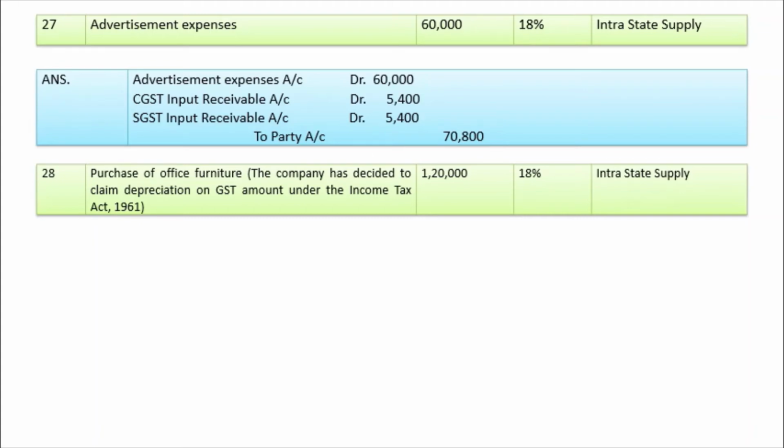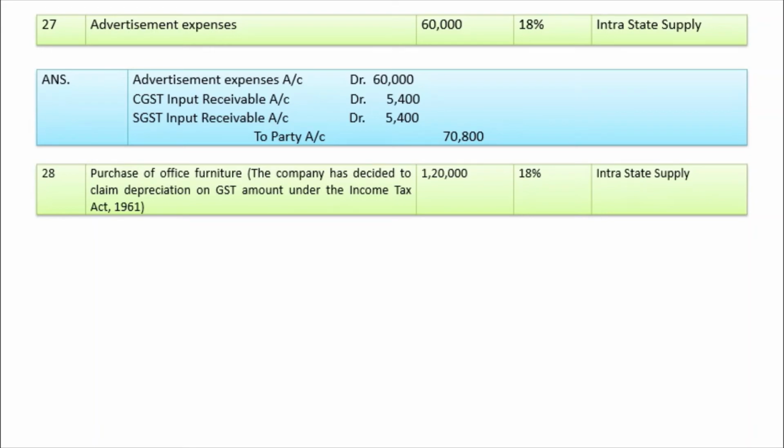We are learning that the company has not claimed depreciation on GST amount, but this is the first entry in which it is said that the company has decided to claim depreciation on GST amount under the Income Tax Act 1961. In this case, credit is not available. So whatever GST is there, it will be added into the cost price of the furniture.